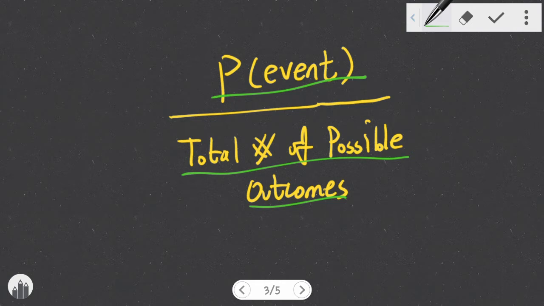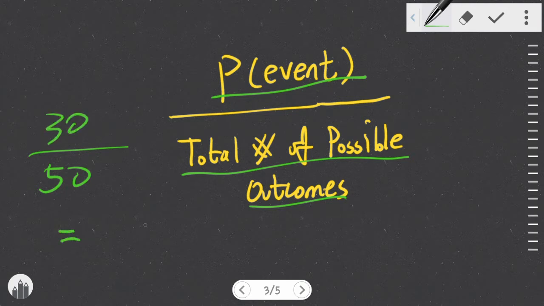For example, if we say a basketball player can score 30 goals when he throws 50 shots, the total number of possible outcomes, the total number of shots he makes, is 50, and we have 30, which is the event. 30 over 50 equals 60%. That is the probability of this basketball player succeeding to score his throw.